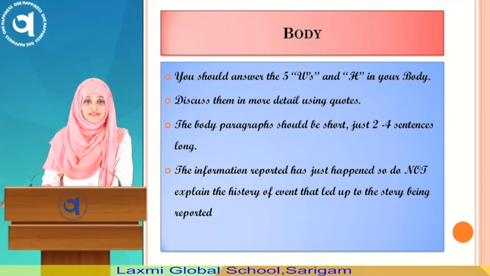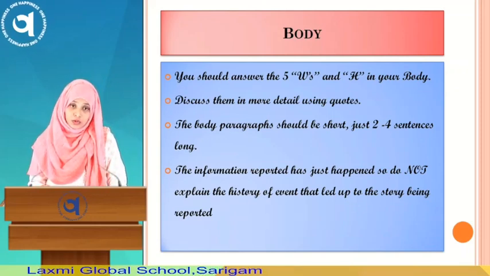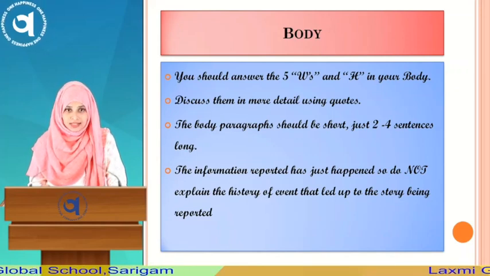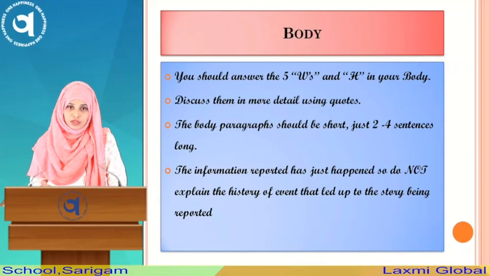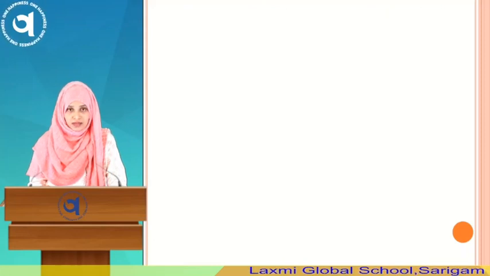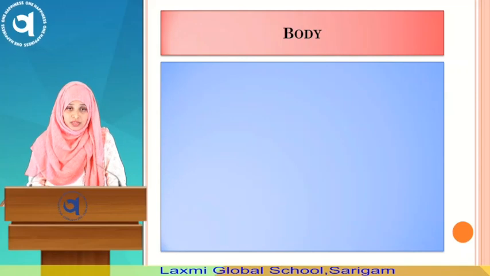You should answer the 5 W's and H in your body. Discuss them in more detail using the quotes. The body paragraph should be short, just 2 or 3 sentences long. The information reported has just happened, so do not explain the history of the event that led up to the story being reported. Let's see further detail what comes into the body.